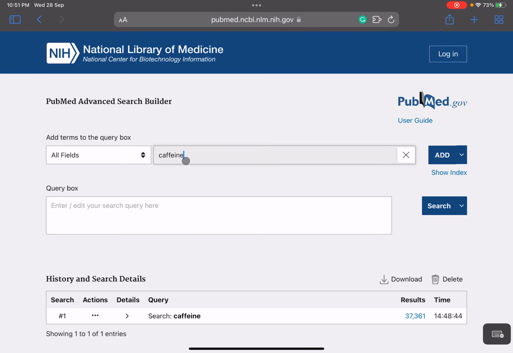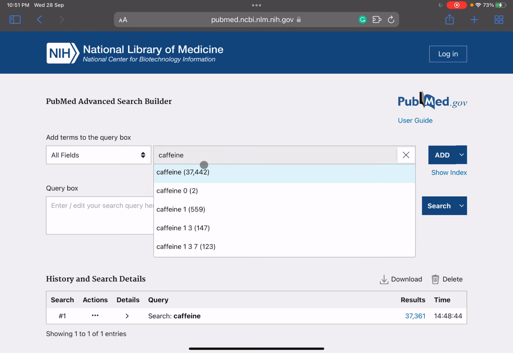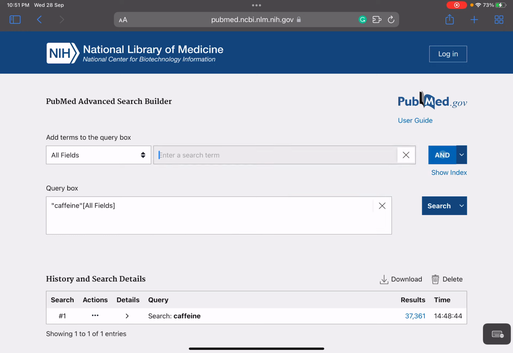Now paste your term, that is your caffeine, and see, these are your boolean operators. You need to use AND, OR, NOT. Now the only keyword we have right now is caffeine. We're not talking about coffee, we're talking about caffeine. So add it with AND. Okay, so you select caffeine, all fields, added.